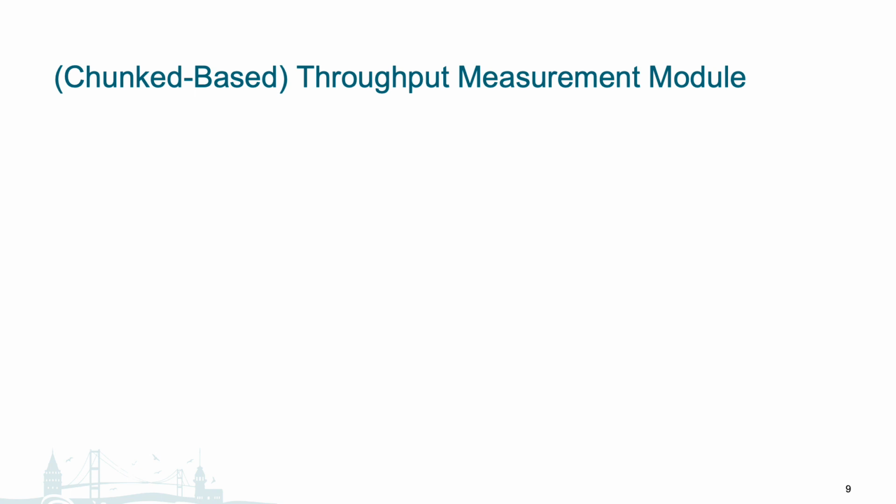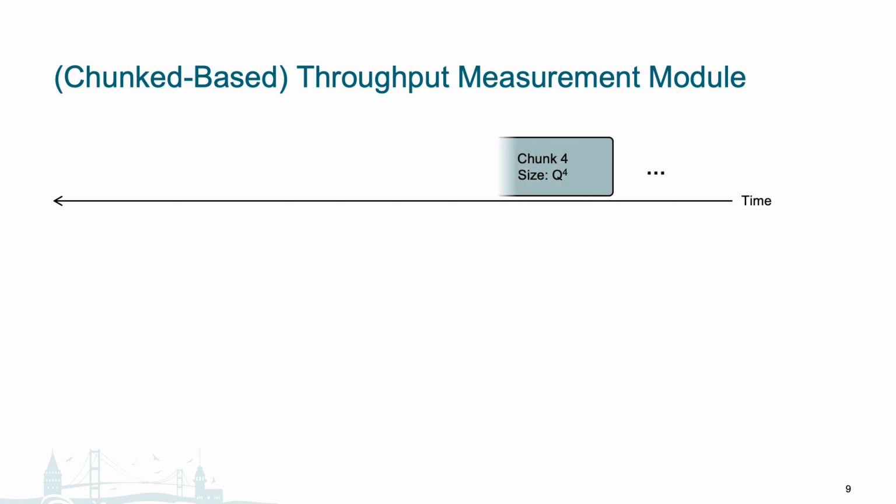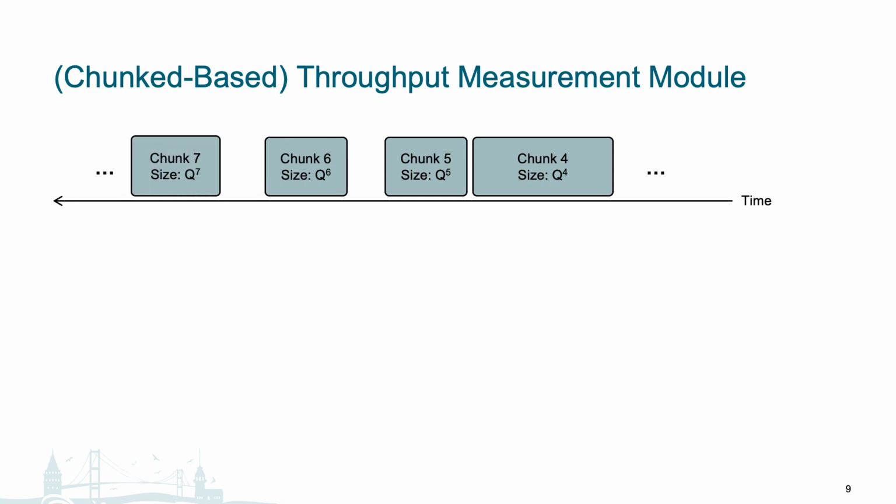Next, we introduce our throughput measurement module. As mentioned earlier, the use of chunk transfer encoding could help reduce latency for live streaming, but also introduces a problem with existing throughput measurement methods, such as ACT, due to the presence of inter-chunk idle periods. To visualize this problem, we look at this scenario where the chunks of a segment are generated with idle times in between, such as between chunks 5 and 6.